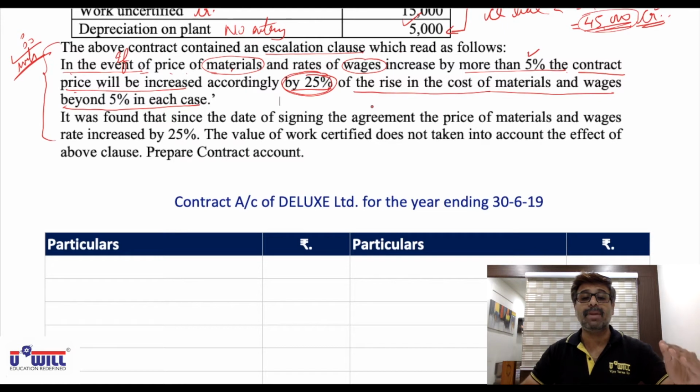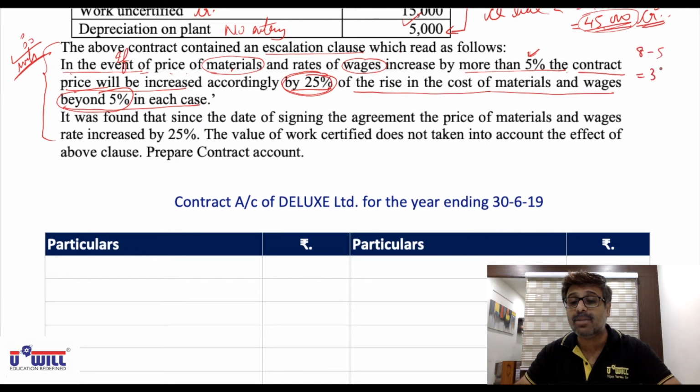Means, suppose the price of materials increases by 8%, then up to 5% he will not charge anything. Now 8% means what is beyond 5%? 3%. Just an example, beyond 5% in 8% is how much? 3%. In this 3% also, the contractor will increase the contract price further by only 25%.